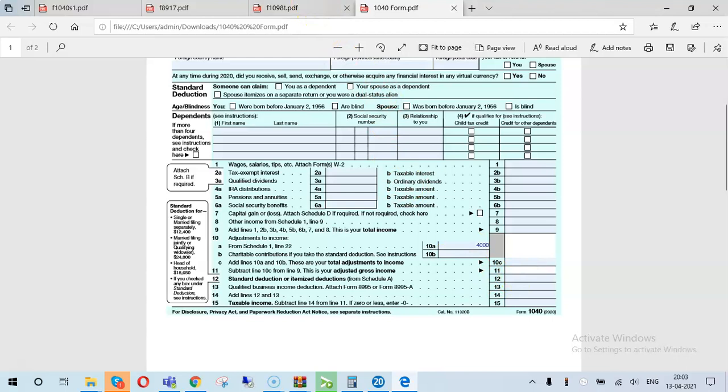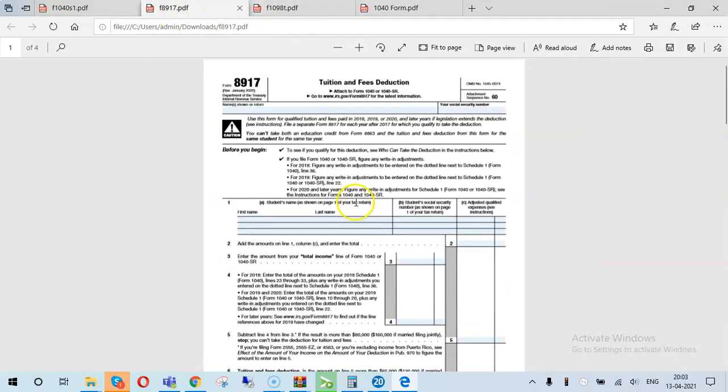So guys, I believe you have understood what I have told you. Let's quickly recapitulate what we have discussed. Basically, 8917 is the tuition and fees deduction. It applies when you, your spouse, or a dependent you claim on your tax return was a student enrolled at or attending an eligible educational institution. The deduction is based on the amount of qualified education expenses you paid for the student in the current year for an academic period beginning in the current year or in the first 3 months of the following year.